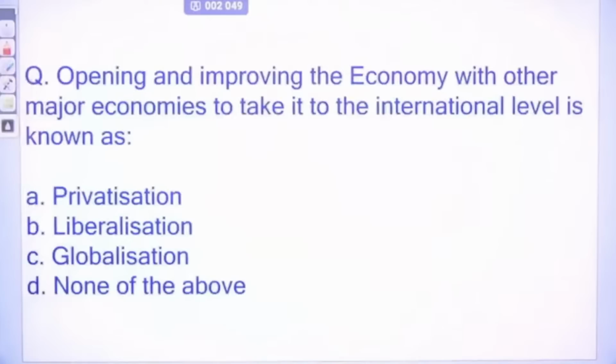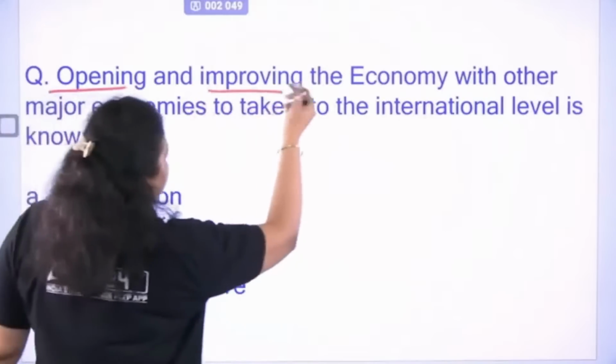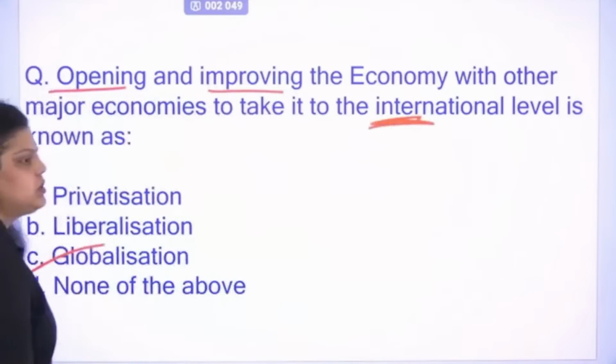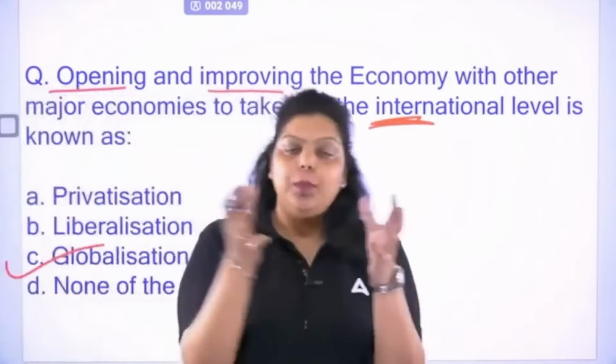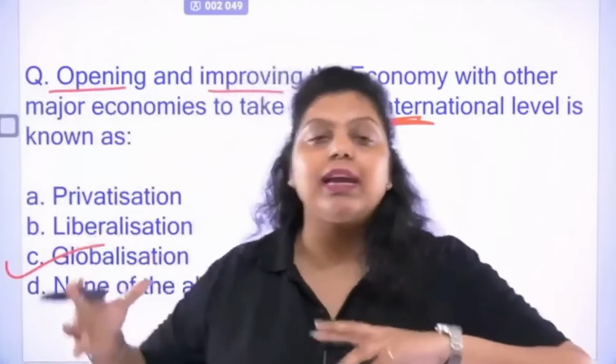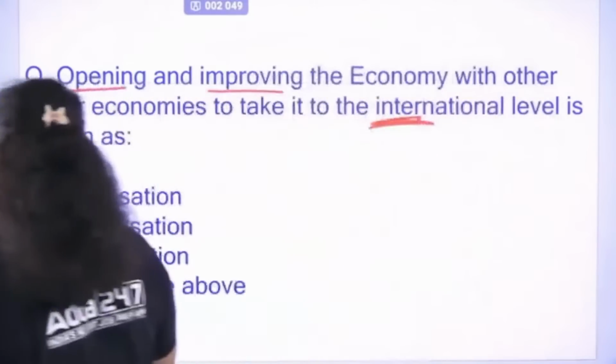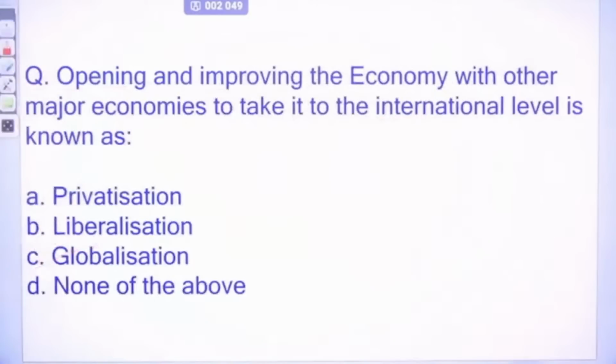Opening and improving the economy with other major economies to take it to the international level is known as? So when you open your economy, you improve your economy, you link your economy at the international level, that's what? That's globalization. Globalization means opening up of your economy. When you link the Indian economy with the world economy, with the international economy, that's globalization. So the right answer will be option C.